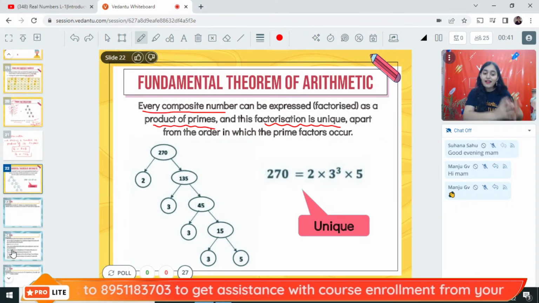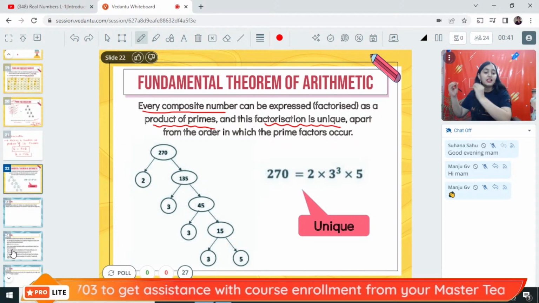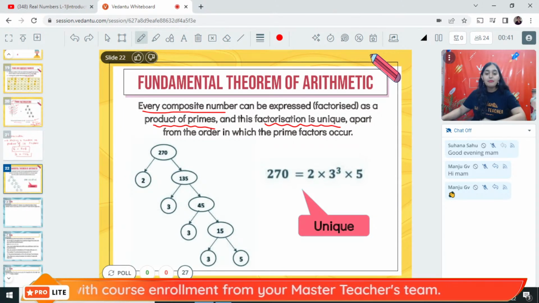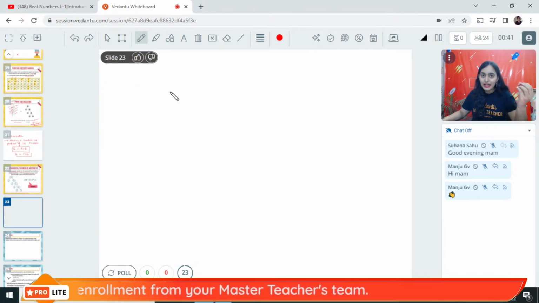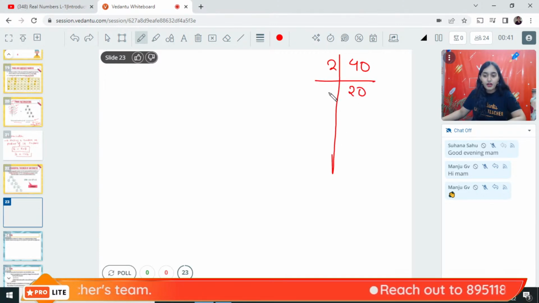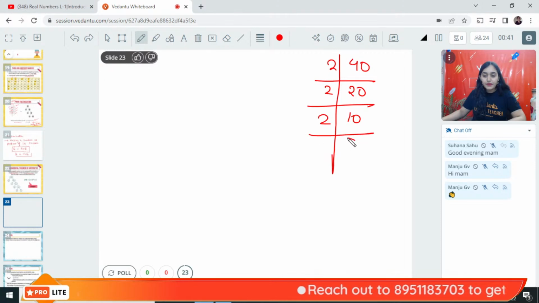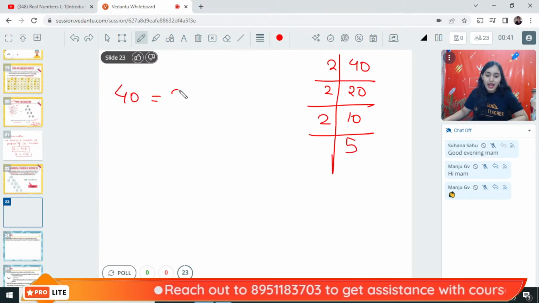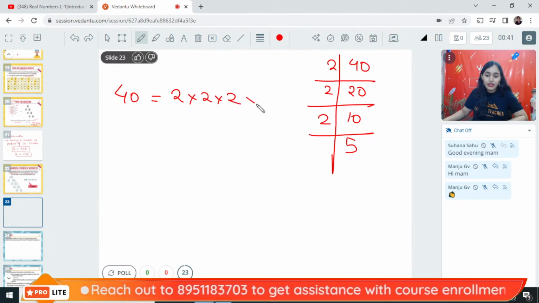So prime factorization is nothing but fundamental theorem of arithmetic. Simple, right? For example, if I do the prime factorization of 40, I am going to get a unique representation. 40 can be represented as 2 into 2 into 2 into 5.